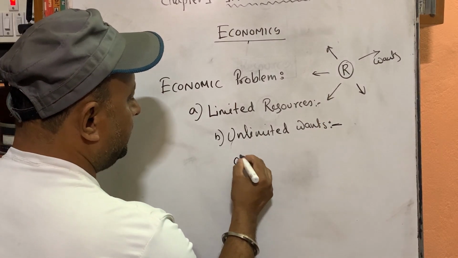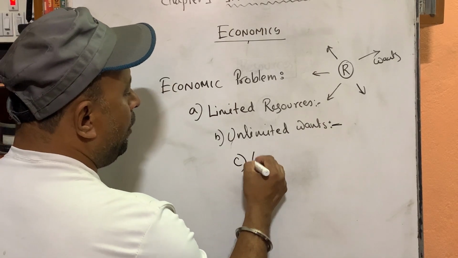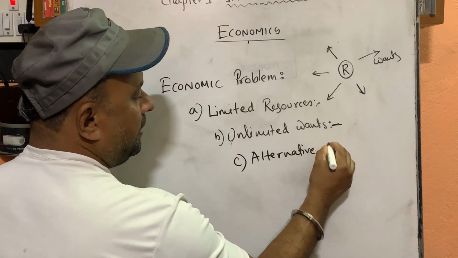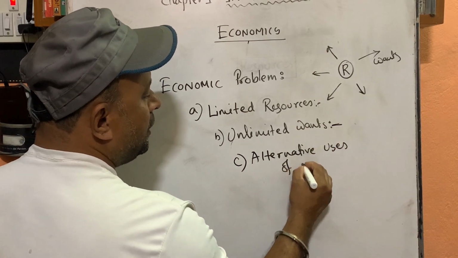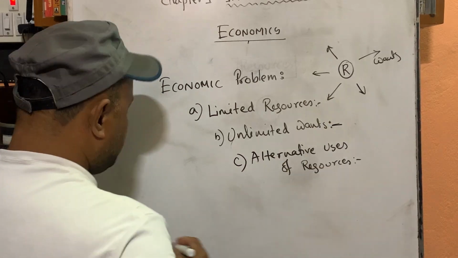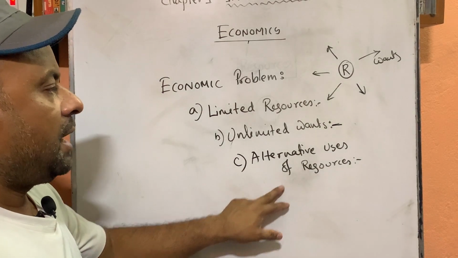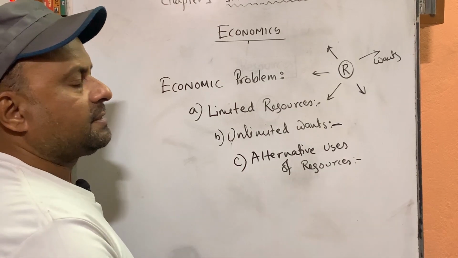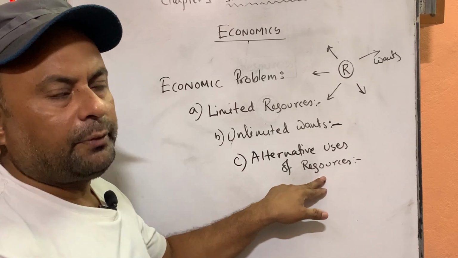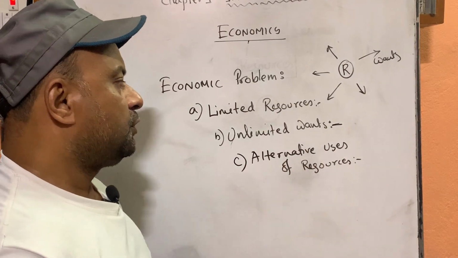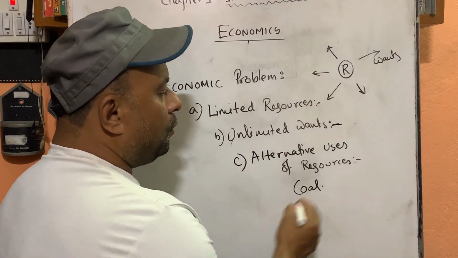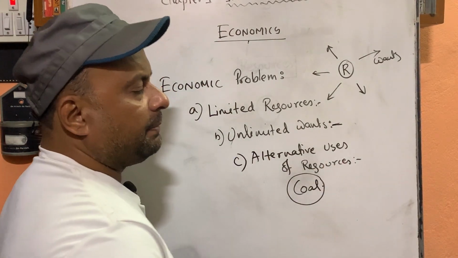The third reason related with the economic problem is alternative uses of our limited resources. Alternative uses means we can use the same resources for various alternative purposes. Suppose, for example, coal is a very important resource.